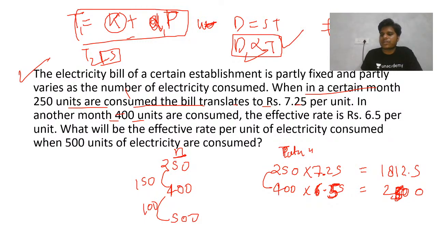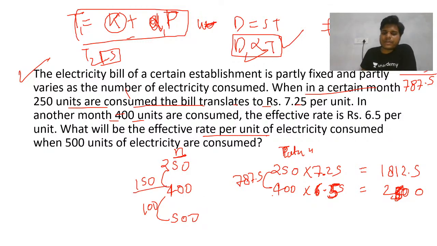2600 minus 1212.5, so this will be 5, this will be 7, and then 918, and then 15 at 7, and then 7 at 7.5. Effective rate per unit we have to find.